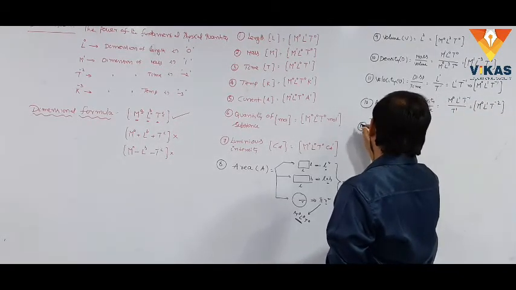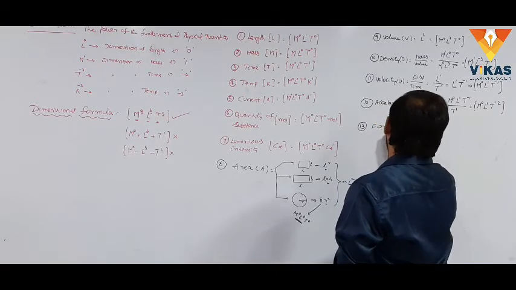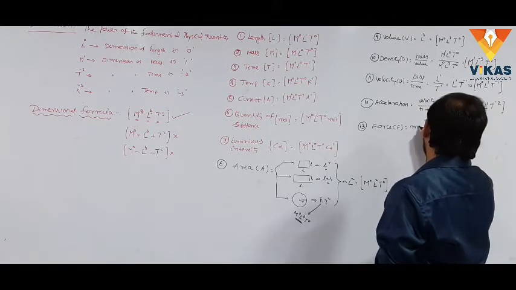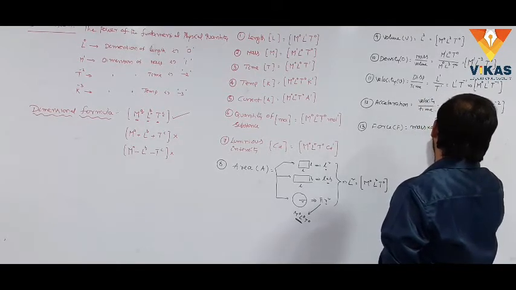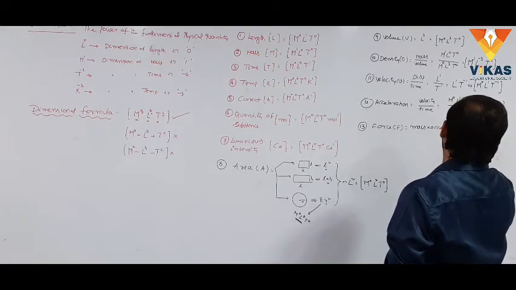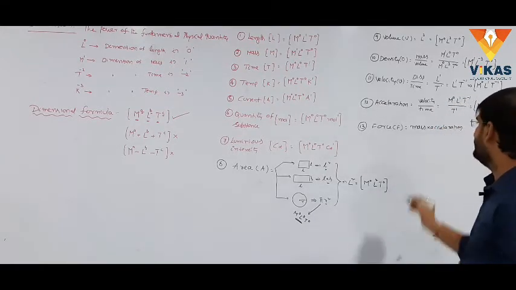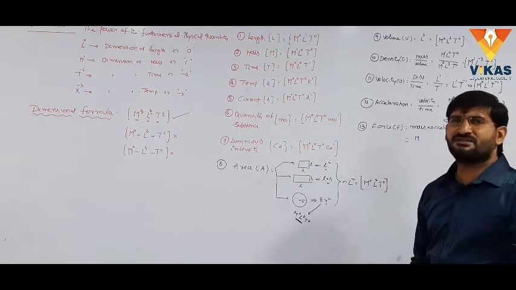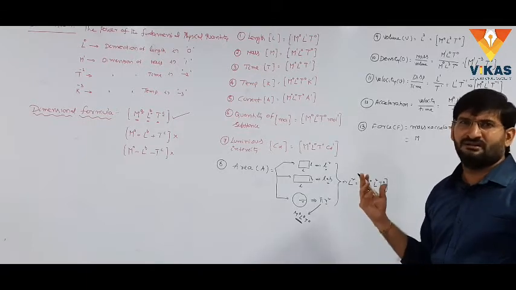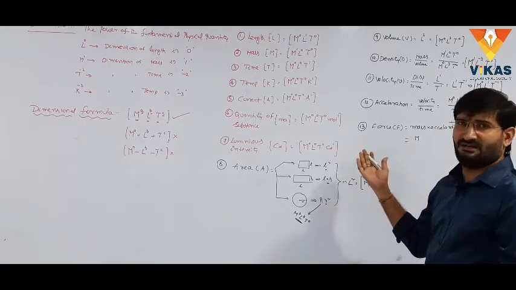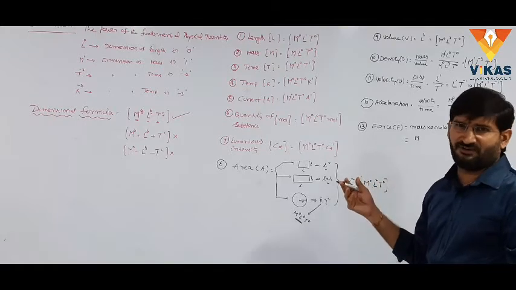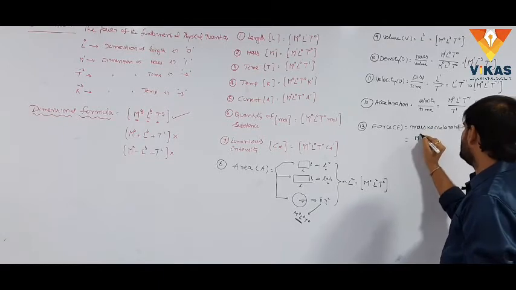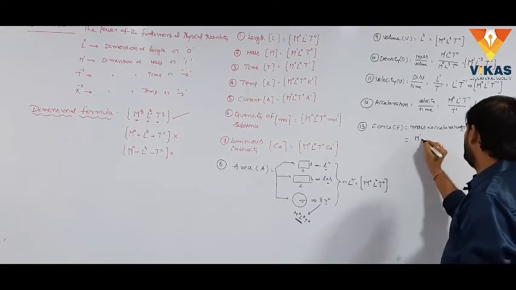And one more derived physical quantity is force, which is represented with capital F. What is the definition of force? The general definition is mass into acceleration, with mass in terms of capital M. The fundamental definition of force is the rate of change of momentum. Here, we use the formula mass into acceleration to find the dimensional formula. The mass is capital M power 1 into acceleration.